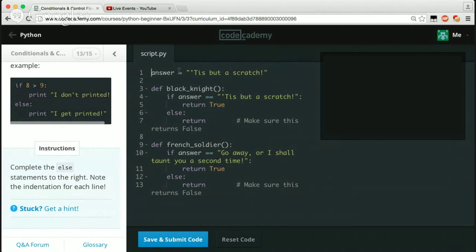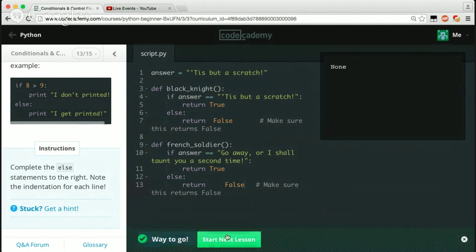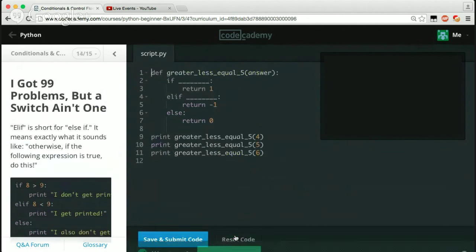So let's see. We answered this one. Answer return true. Make sure this returns false. Okay, we'll just say false then. And then return. Make sure this returns false. Is that all you have to do? I think that is. So cool. Let's go to the next one.